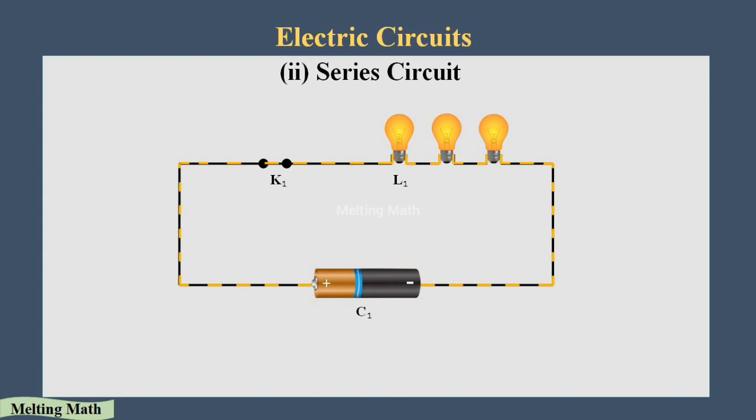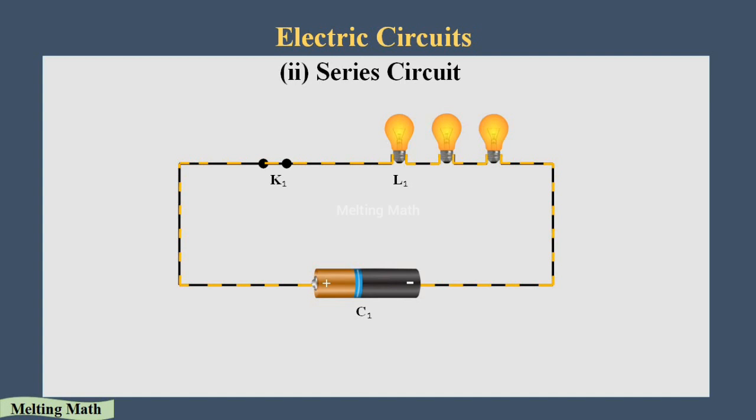Okay, just remember, the electron flows from the negative terminal to the positive terminal. It moves to the first bulb, after that it flows to the second bulb, after that it flows to the third bulb, and after that it reaches the key. Here the key is closed, which means it's a closed circuit. The key is on. After that it flows through and goes to the positive terminal. This is how it works.